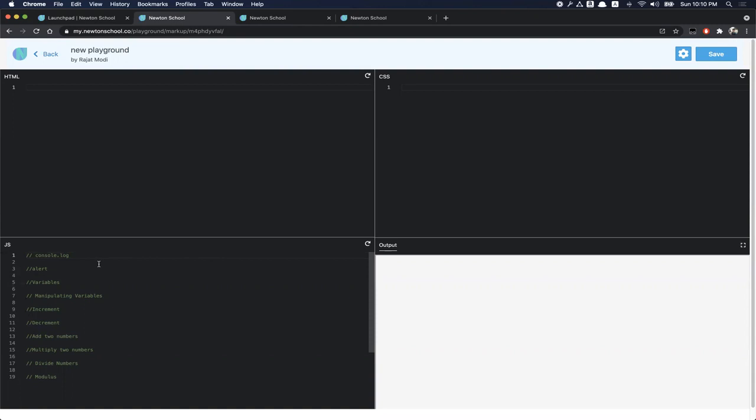So I think that this is a good way to practice JavaScript. We'll be using this throughout the course here. Okay, let's get into and see how we can see the output of our program. So let me tell you a little bit about program. What is a program? A program is nothing but a set of instructions, that set of things that we tell the computer to do using this language, which is JavaScript.